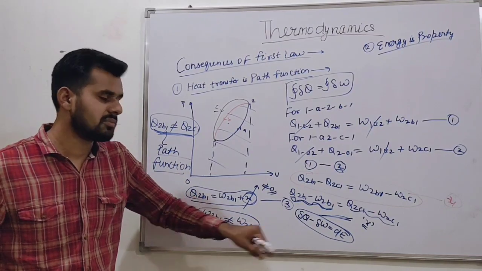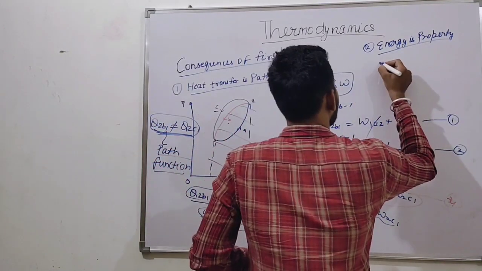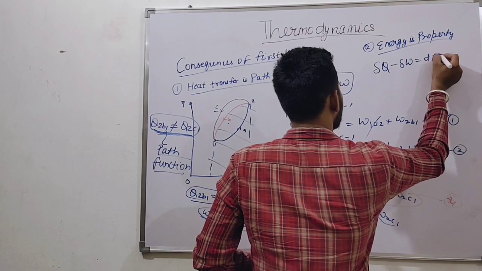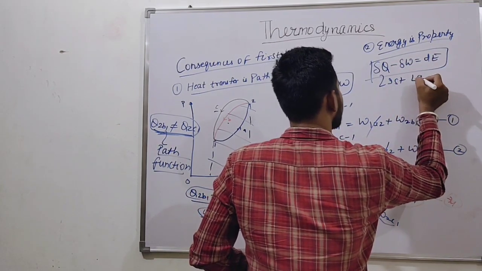It is applied for a process. So we can write del Q minus del W is equal to dE. It is also the first law of thermodynamics.